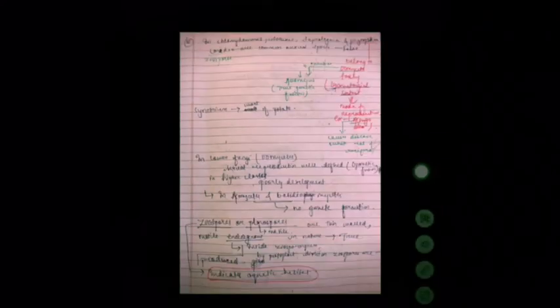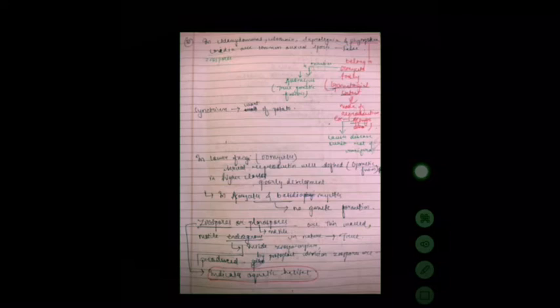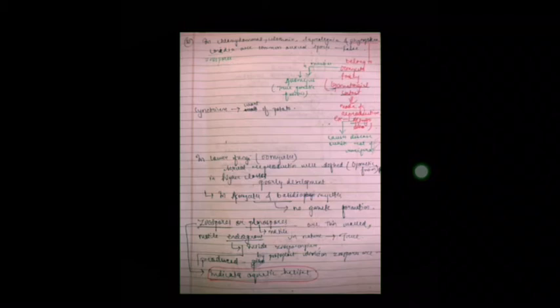In Chlamydomonas, Ulothrix, Saprolegnia, Phytophthora, conidia are common asexual spores. False. The actual true statement is it's not conidia. The spore is zoospore. Phytophthora belongs to the Oomycetes family.